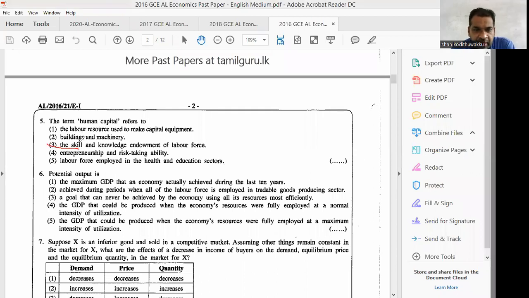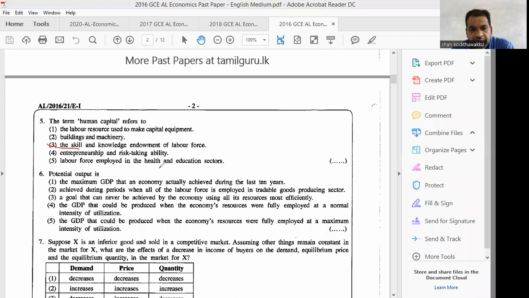But when you consider number 1, the labor resource used to make capital equipment, no, not only that. We are preparing consumable items also, no. Buildings and machinery, no. Entrepreneurship and risk-taking ability, no. Entrepreneurship is not labor.